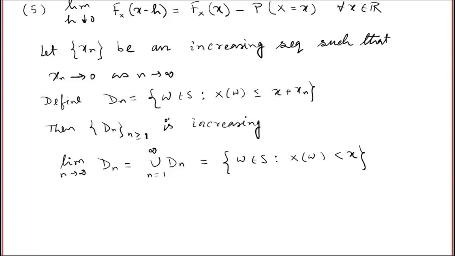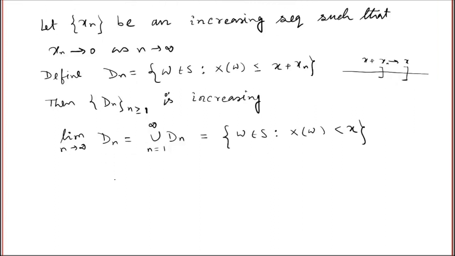Here increasing basically means strictly increasing, so I cannot attain the point x. The idea is that xn approaches 0, so x plus xn approaches x, but it will never reach the point x. That's why I have the strict inequality here.